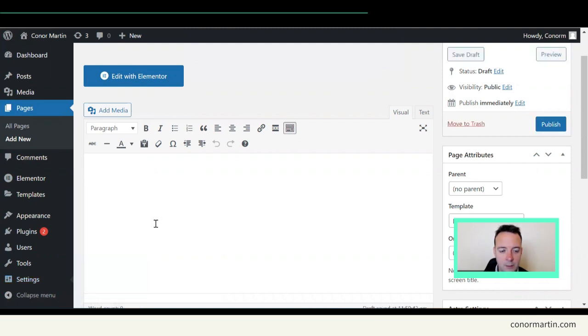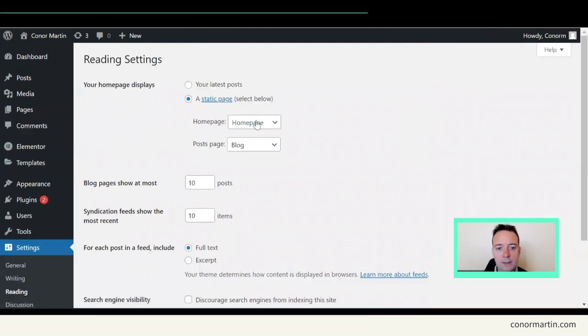That's okay, I've already published this. Okay, and you need to change this from your latest post to a static page, okay? And you choose your page, your home page for your home page, and then posts page, you want to choose blog so that all of your new posts will come up on this page.